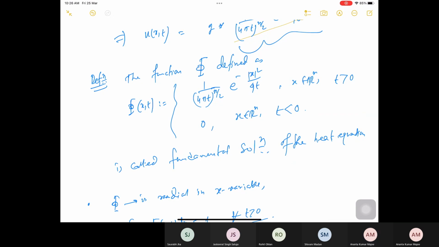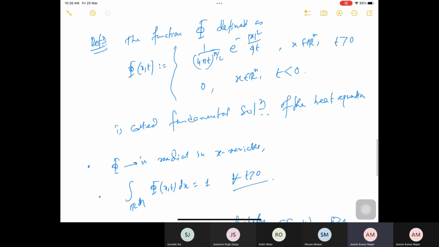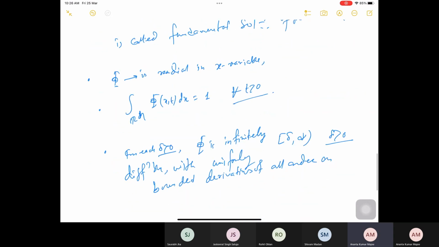Okay, uniformly bounded means for all t and x, because both space and time are there. No, it may be bounded with respect to x, may not be bounded with respect to t, and so on. So uniformly means basically, since it is a two-variable case I have.